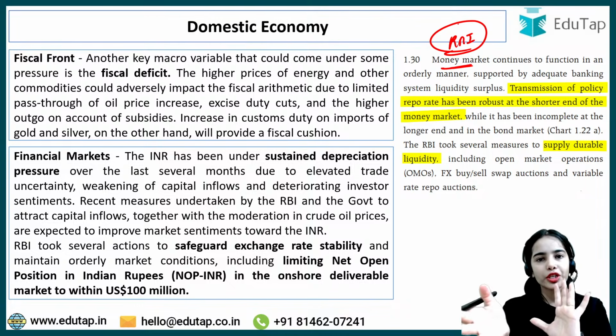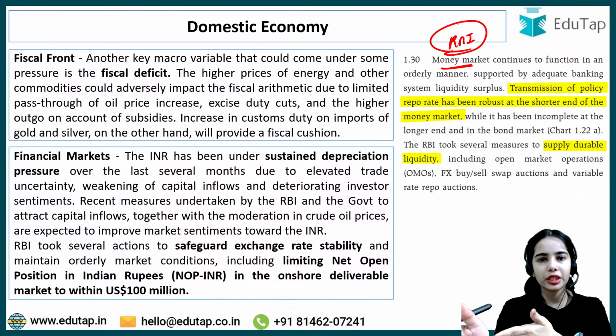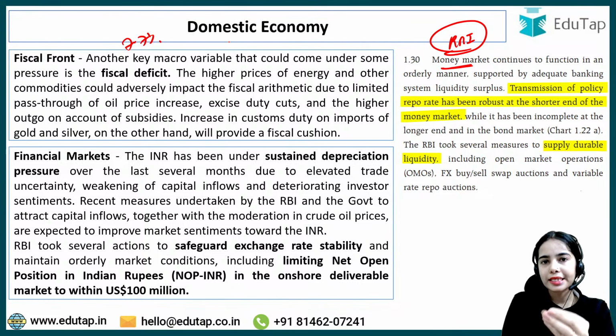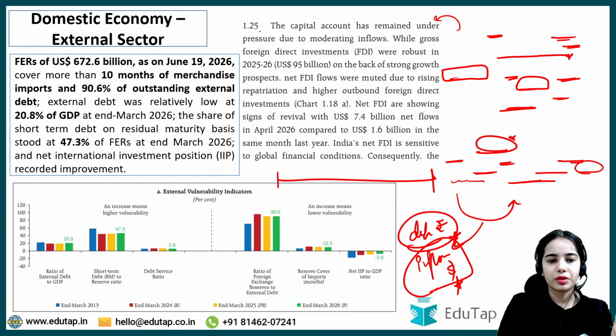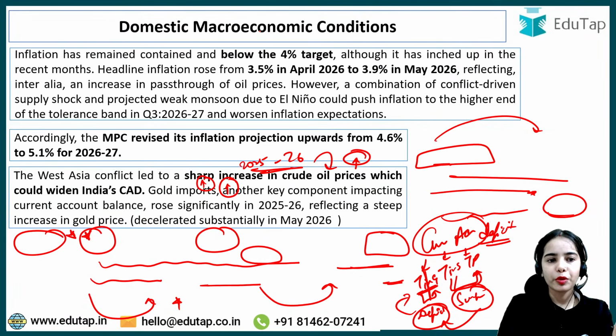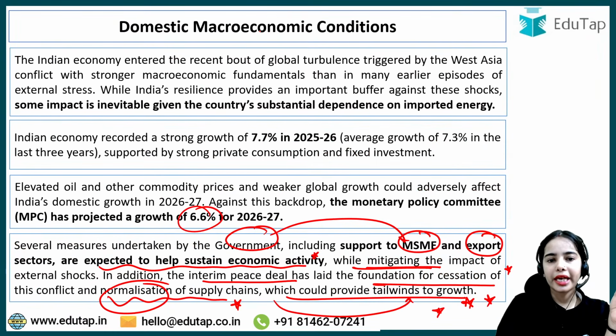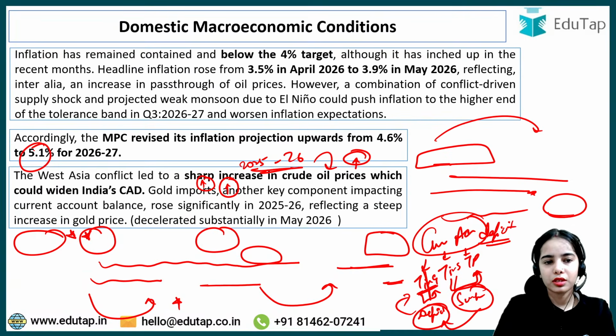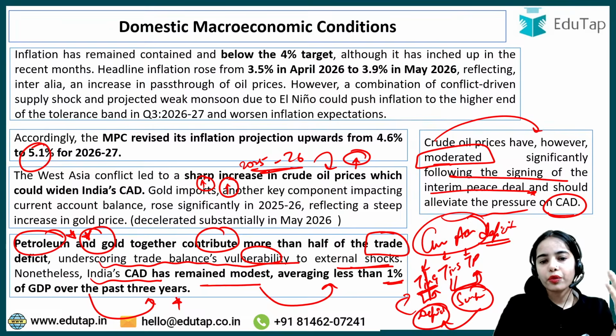If an objective question comes directly on a data point, for 2025-26, what was the real GDP growth rate? 7.7%. MPC has announced the growth rate for 2026-27 at 6.6%. So these are the data points from which the question can come directly. The inflation rate for 2026-27 is 5.1%. So these kinds of questions can come.